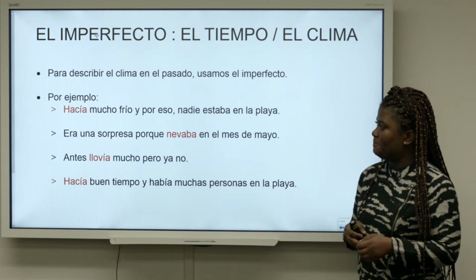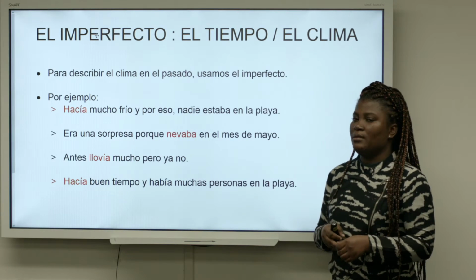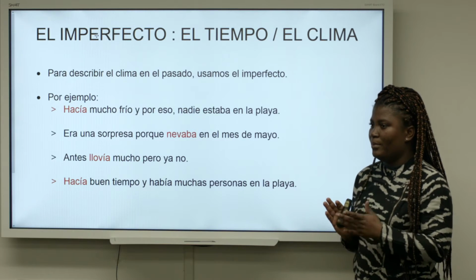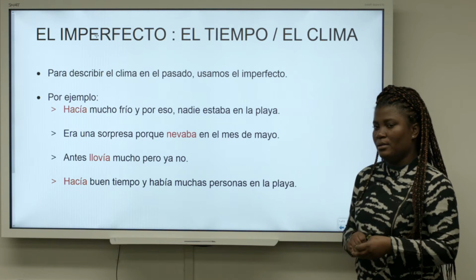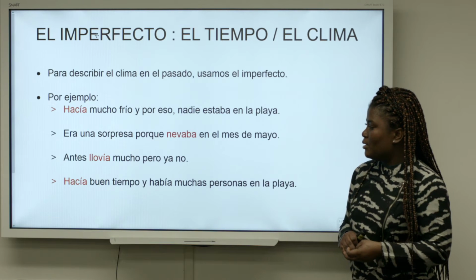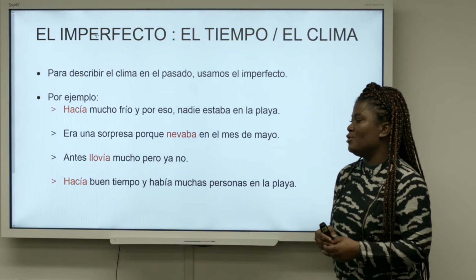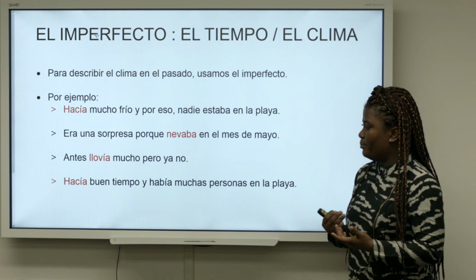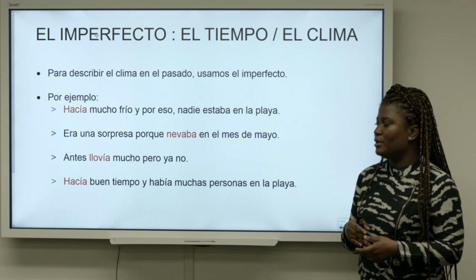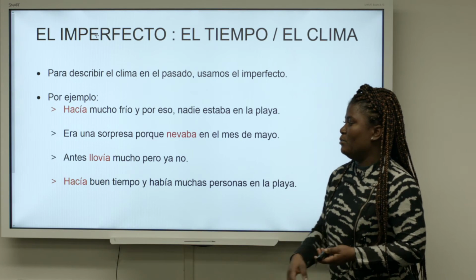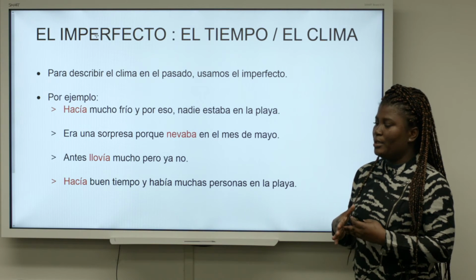Bien. In the second sentence, era una sorpresa porque nevaba en el mes de mayo. Here we have a time frame, the month of May. So it was a surprise because it was snowing in May. Antes llovía mucho, pero ya no. Before, it used to rain a lot, but now it doesn't rain so much. So we're looking at the keyword, antes, which is telling us that before now it used to rain a lot.